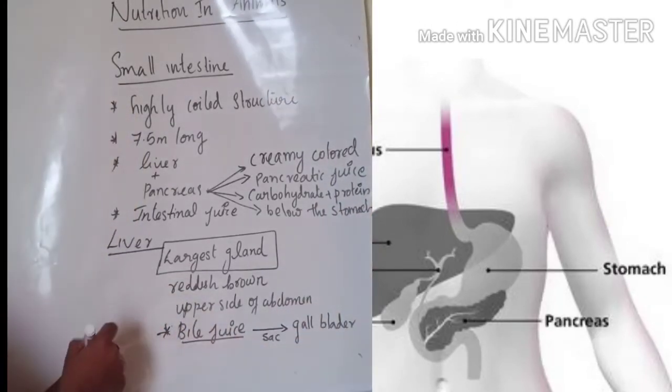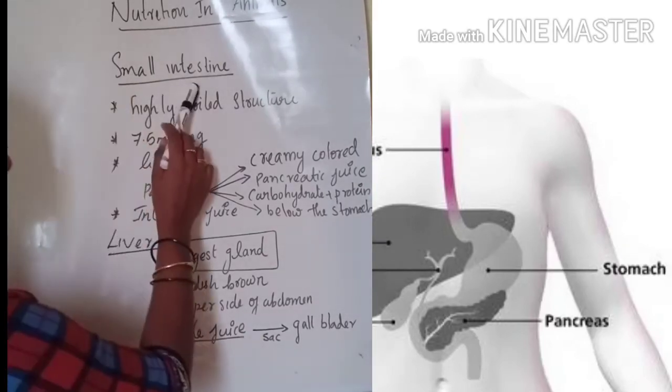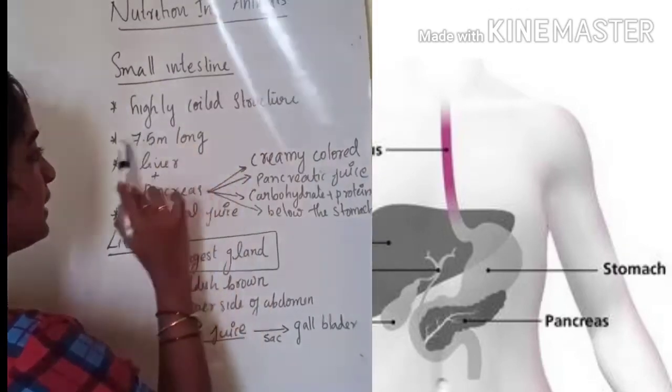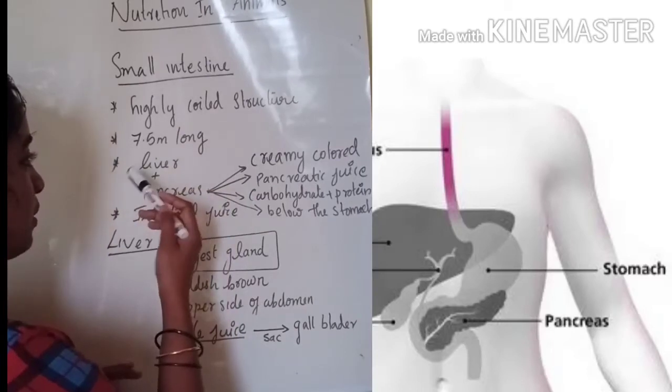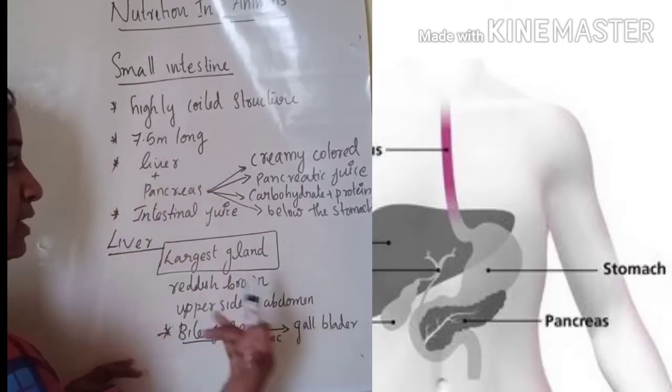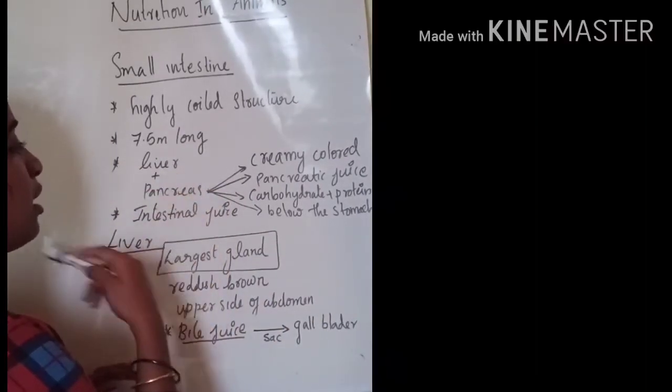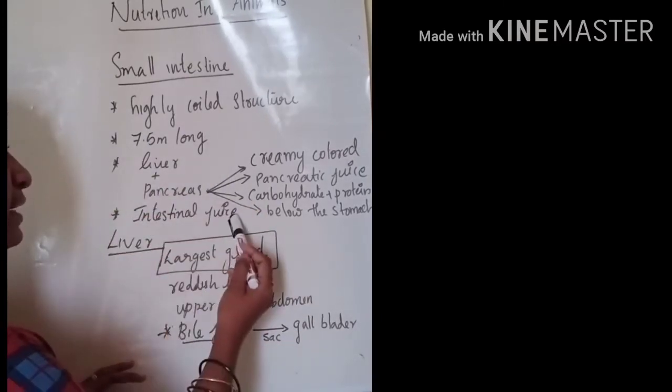What we have discussed about the small intestine: it is a highly coiled structure, 7.5 meters long, and it receives secretions from the liver and pancreas. It also has its own intestinal juice.